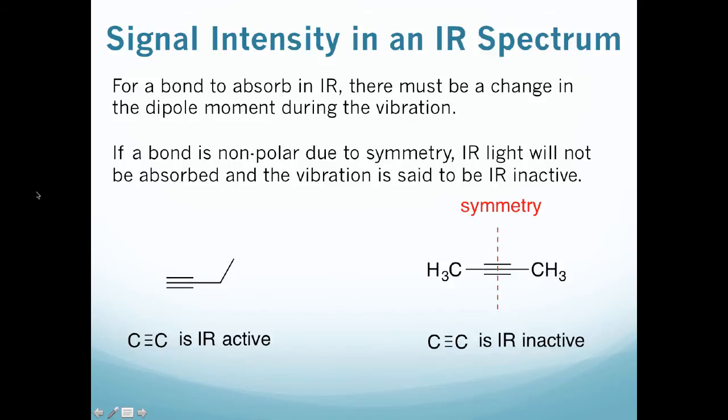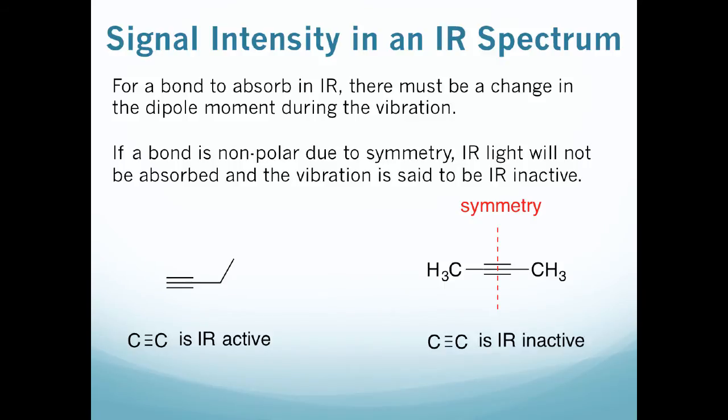So one of the main things we need to consider has to do with the polarity or the dipole moment of a bond. So for a bond to absorb IR radiation, there must be a change in the dipole moment during that vibration. So if a bond is nonpolar because of symmetry, IR light isn't going to be absorbed and that vibration is said to be IR inactive.